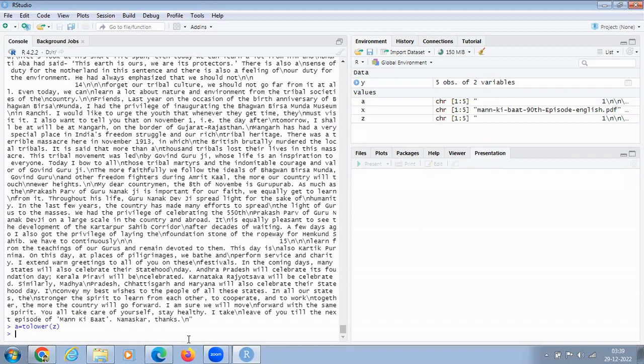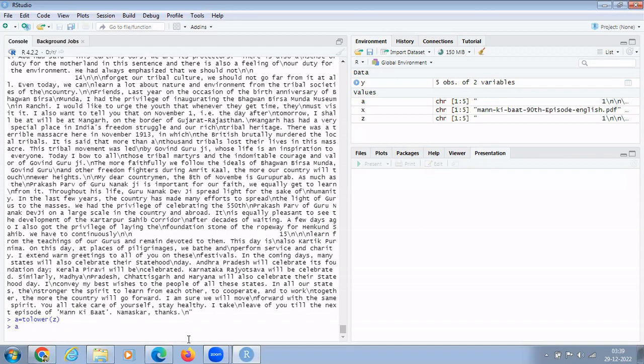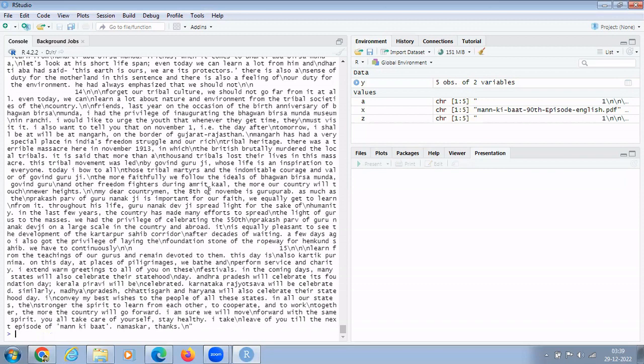Now again, if I press A, I will find that each and every text has been converted to lowercase. That is, please be aware, this text is stored in variable A. In A, I am having the lowercase text, right?